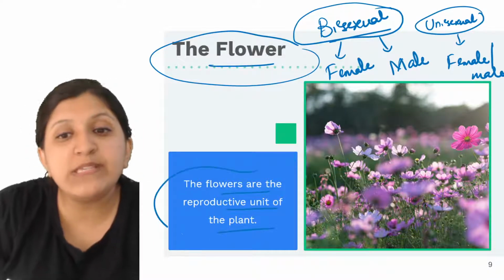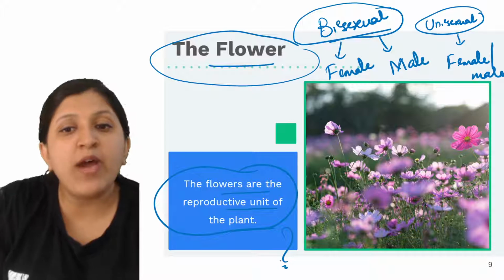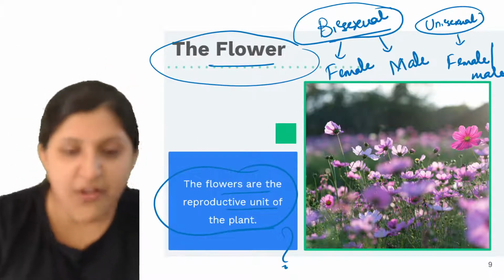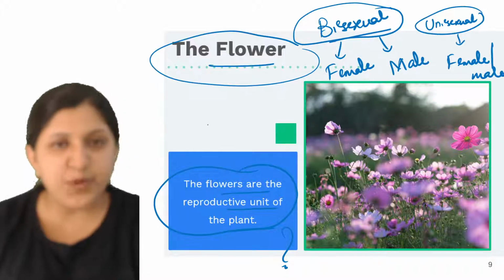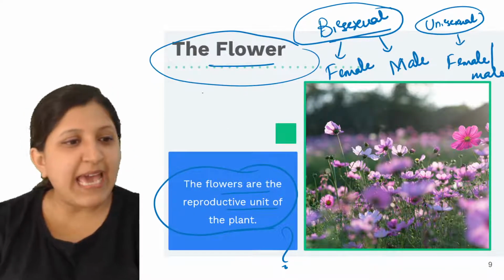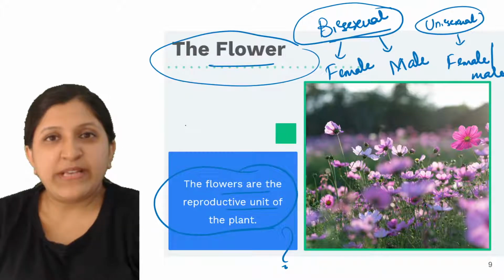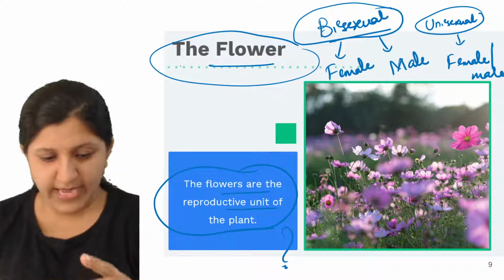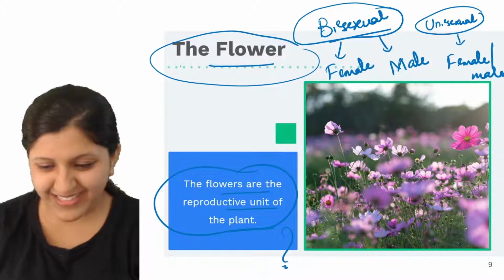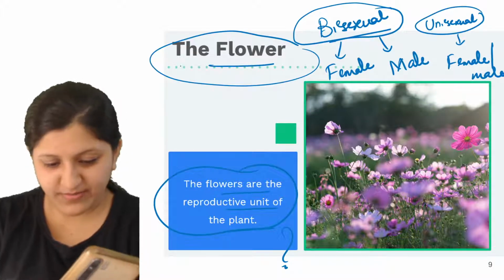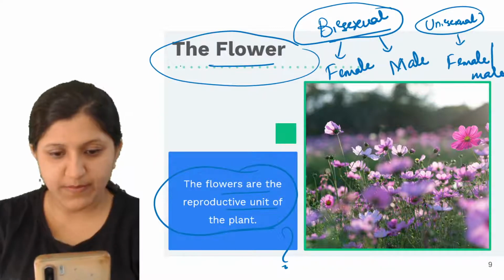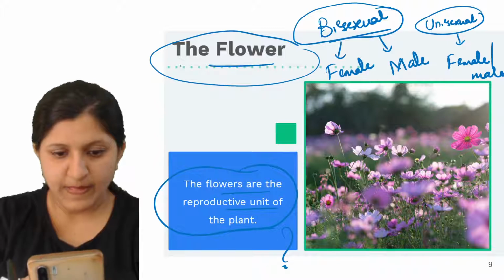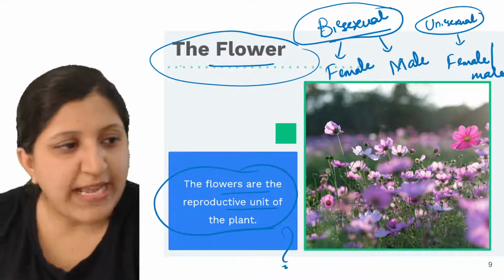Why do we say that the flower is the reproductive unit of a plant? Any idea on this? What exactly happens, and how exactly is the flower the reproductive part? Any of you? Any idea? No? Okay, I'll say this.